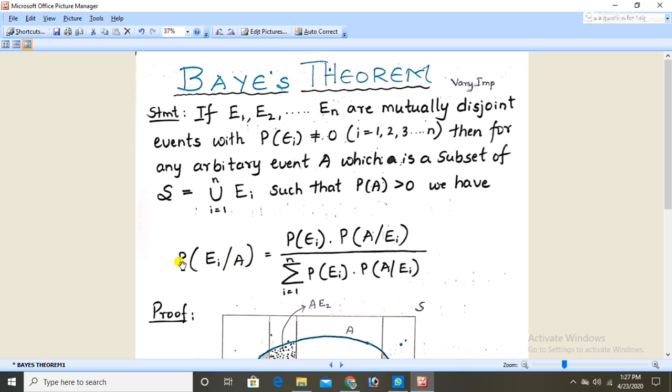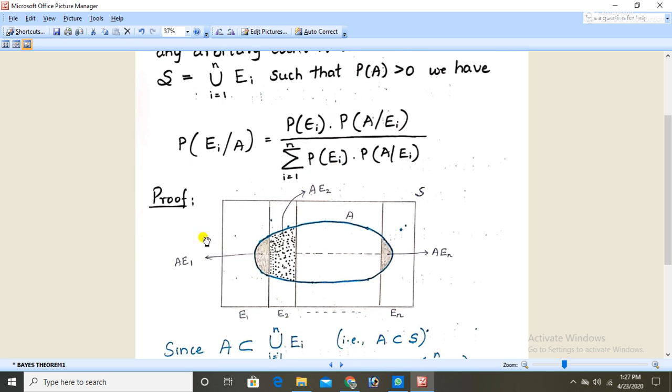That means this event A is a subset of the E_i. That is, the conditional probability P(E_i | A) is equal to P(E_i) into P(A | E_i), that is, E_i will happen thinking that A is already happened, divided by summation i equal to 1 to n of P(E_i) into P(A | E_i). This is the formula, and this is the statement of Bayes theorem. Then comes the proof.